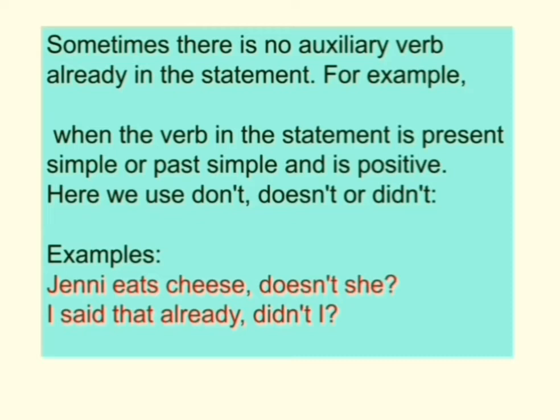Let us see the next one. I said that already, didn't I? I said that already is simple past and a positive statement. So, we have to use the past negative question tag, that is didn't. I said that already, didn't I?